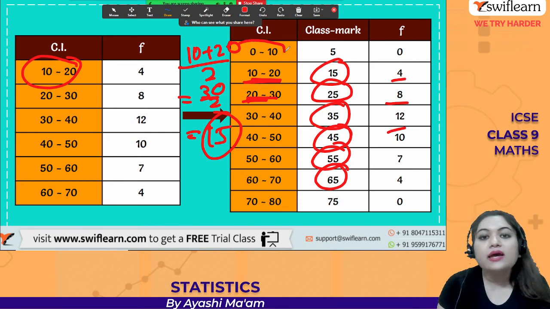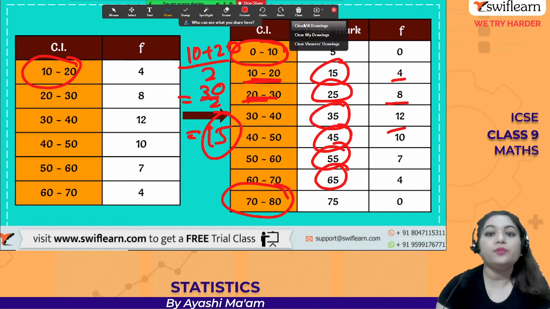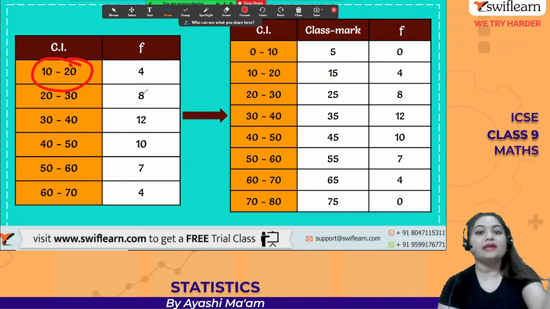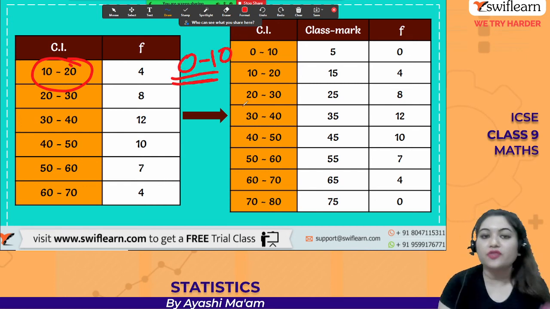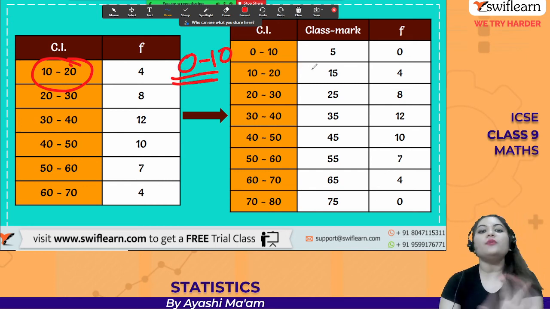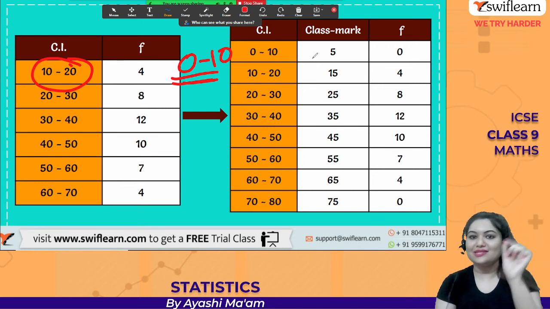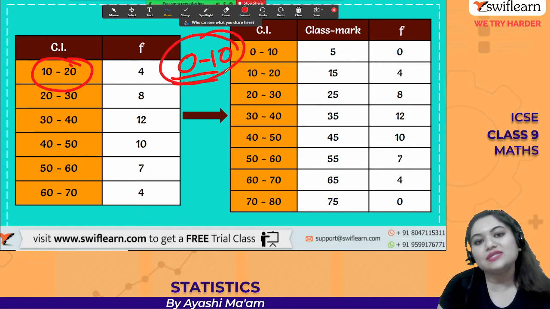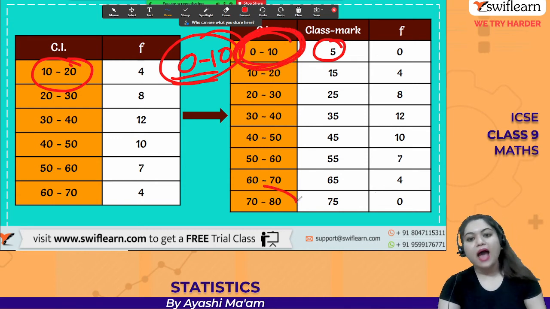और ये क्या है? 0 to 10, 70 to 80. जो हमने previous case में किया ना, I told you for the first class interval, take the previous one. मतलब 0 to 10 होगा, है ना? 0 to 10 होगा the previous class interval, और उसका भी आपको mid point निकालना पड़ेगा, क्योंकि we were joining it in the case of frequency polygon. So we will take 0 plus 10, 10 by 2, that is 5. Okay, this is a special case, and the last one also.